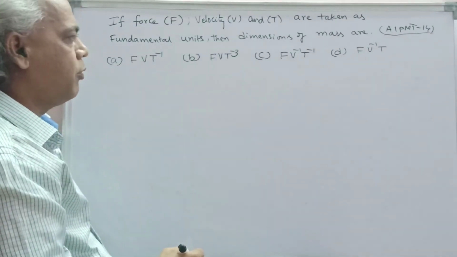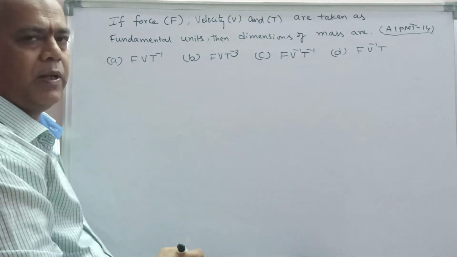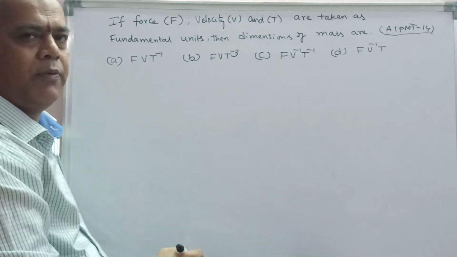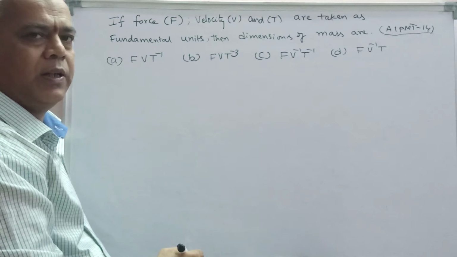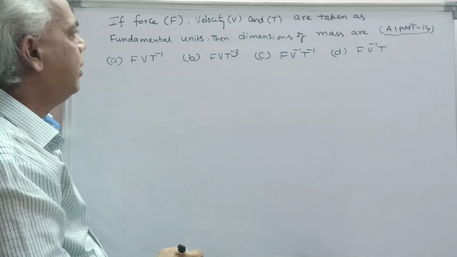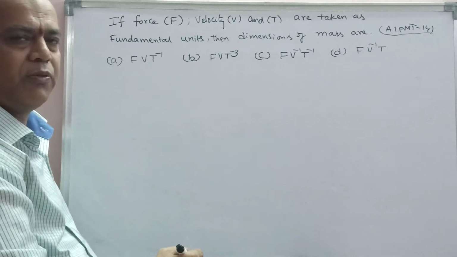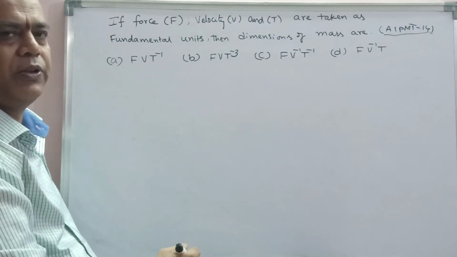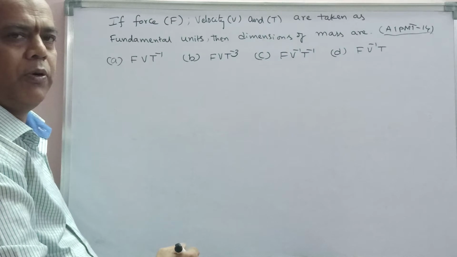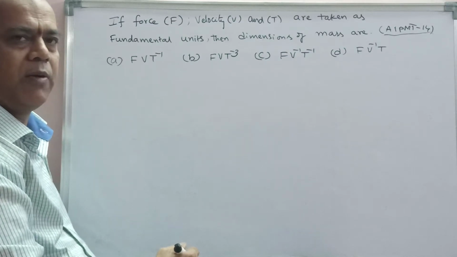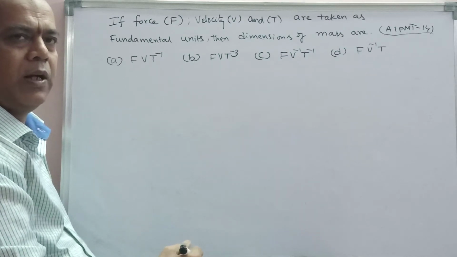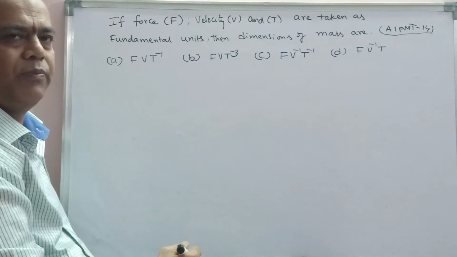Also, one question must be from this chapter in IIT Mains and Advanced, and also in NEET. We must know the dimensional formula of the physical quantities. If we don't know those dimensional formulas, we cannot solve this question.